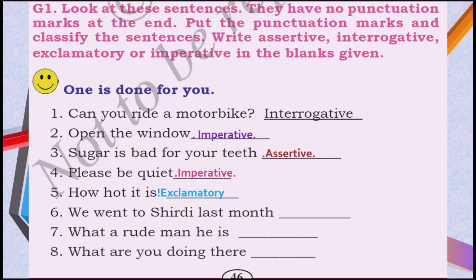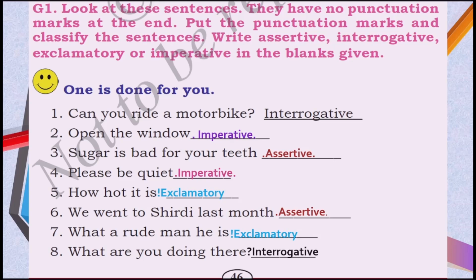So, we went to Shirdi last month. Can you guess what type of sentence it is? Yes, you are right, it is an assertive sentence. We have to put the full stop there. Next, just read this. What a rude man he is. So yes, you are right, this is an exclamatory sentence. We have to put an exclamatory mark there. Finally, what are you doing there? It's a simple question. That means it is an interrogative sentence.